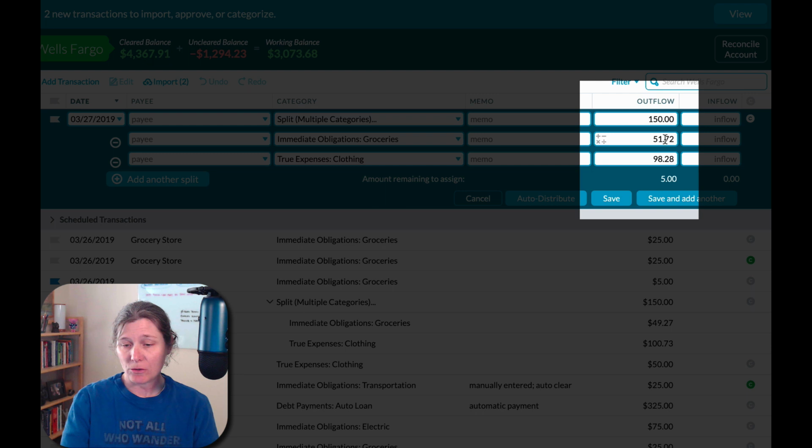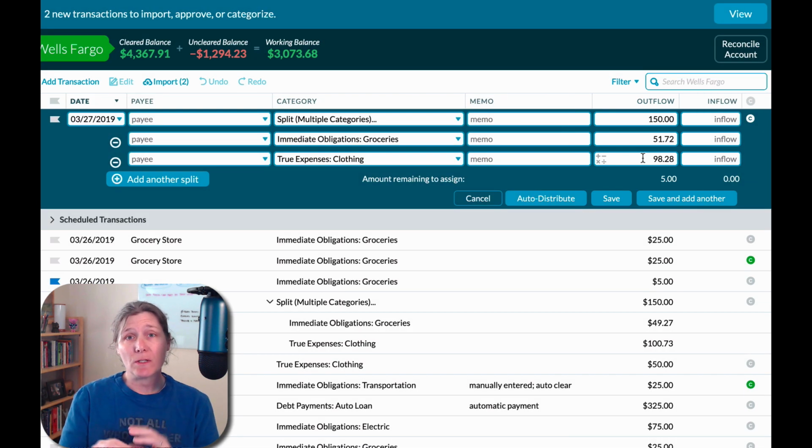It has changed my $50 to $51.72, and it's changed my $95 to $98.28. So it didn't take the remainder and divide it in half because I had 2 transactions. It took that remainder and it divided it proportionately based on how much I had assigned to each category.